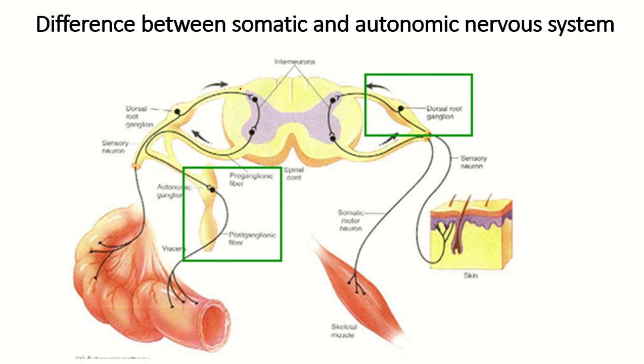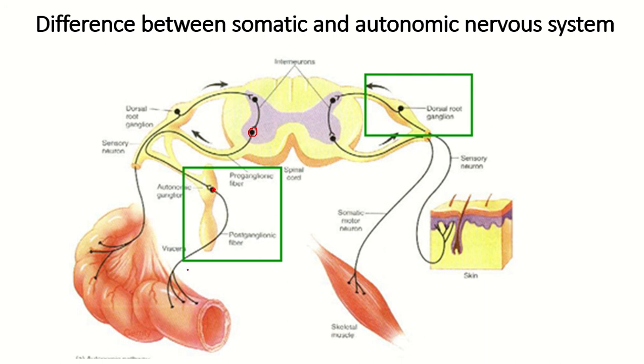And in the autonomic nervous system, two groups of neurons are present. One is the preganglionic neuron. This is the axon of the preganglionic fiber. This is the postganglionic neuron.